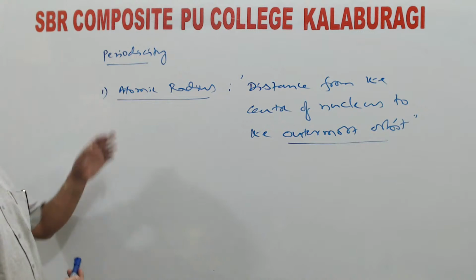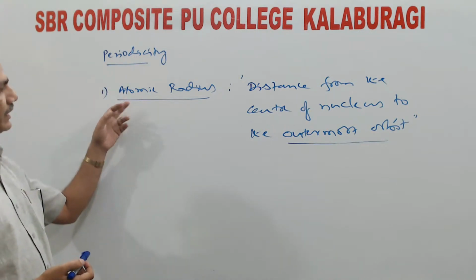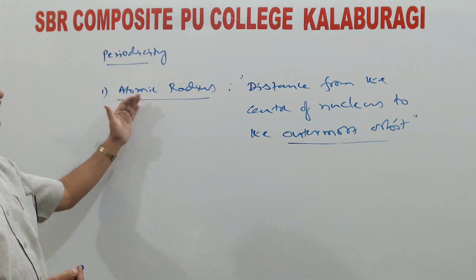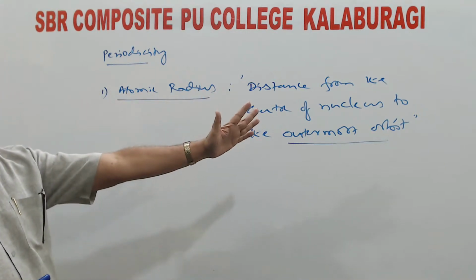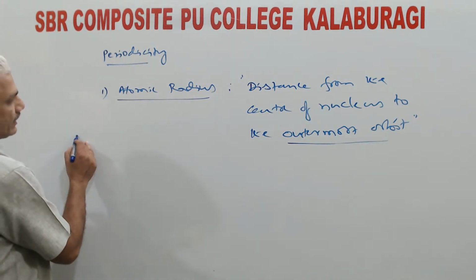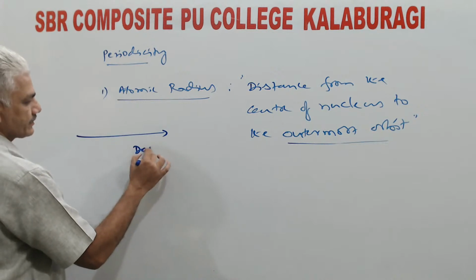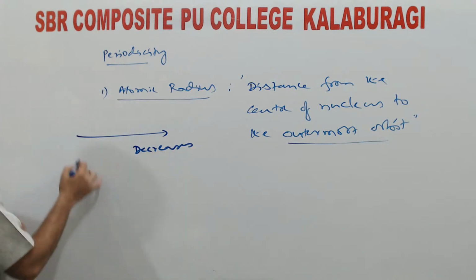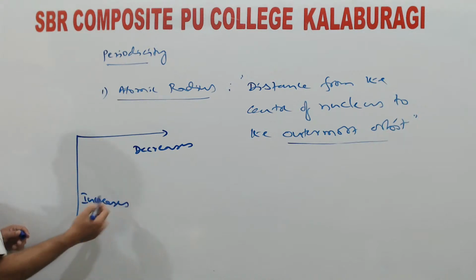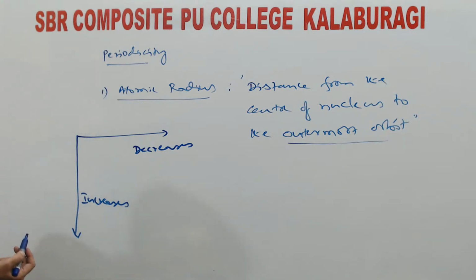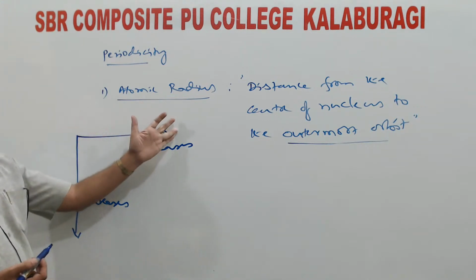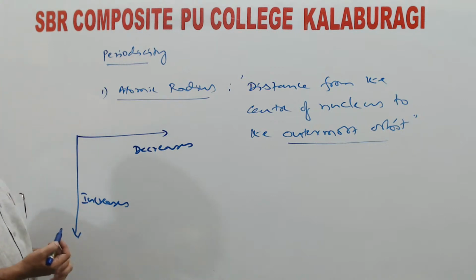Now, coming to periodicity regarding this property. Periodicity means how this particular property is going to change along a period and down the group. Along a period, atomic radius decreases. Down the group, atomic radius increases. That is the periodicity. Now, the question is why atomic radius decreases along a period and increases down the group.